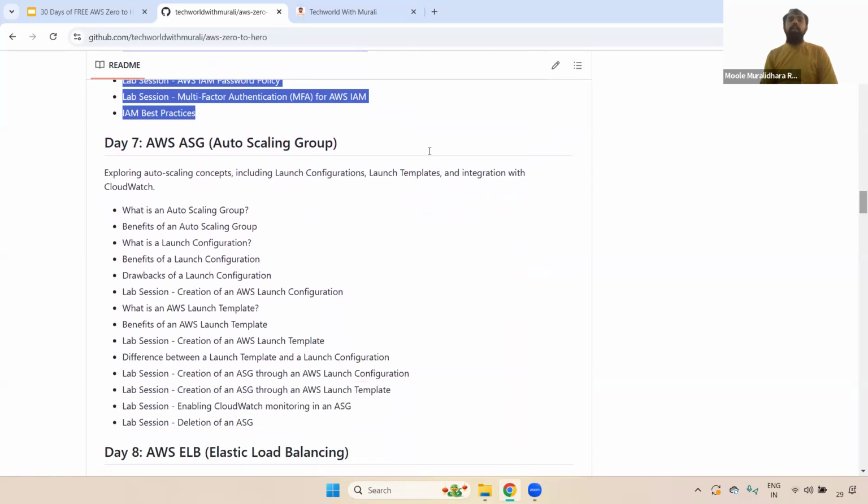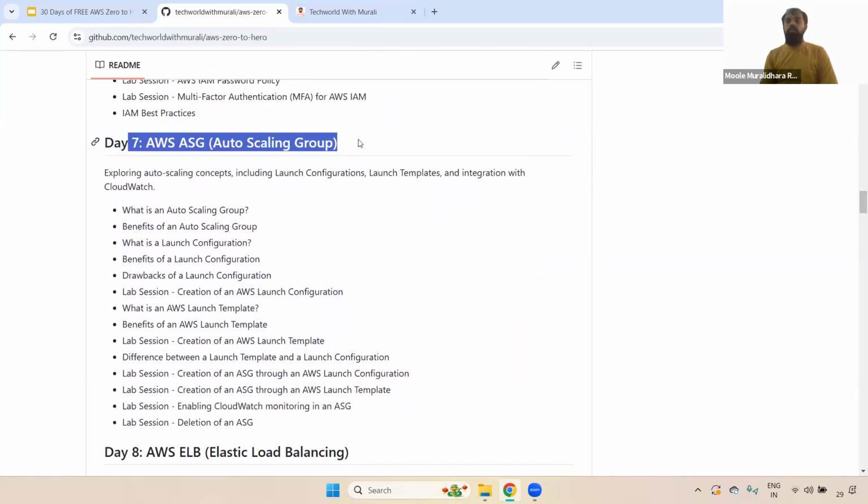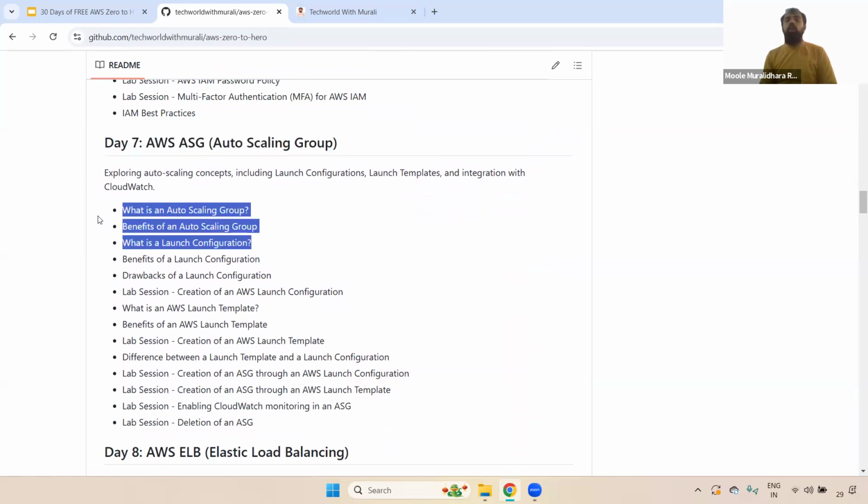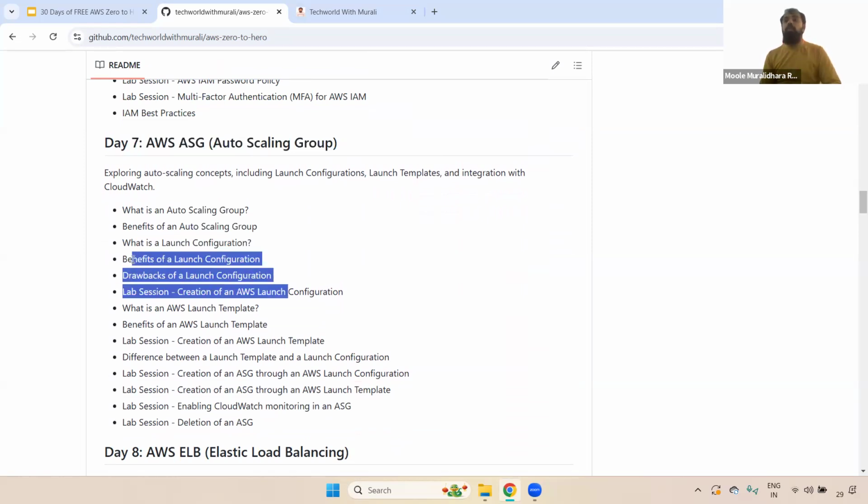And coming to day 7, we are going to discuss AWS ASG, auto scaling group. Here we are going to discuss what ASG is, what the benefits of using ASG are, and also remember, in the auto scaling group we have two things. When you create the auto scaling group, you first have to create a launch configuration or launch template. Usually the launch configuration is already outdated, but still I am covering it here.